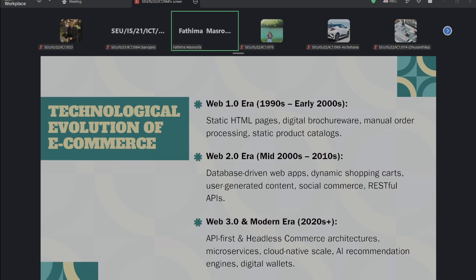Each of these has some history also. When you take Web 1.0, it started from the 90s and the early 2000s. Here we have static HTML pages, digital browsers and manual order processing, and static product catalogs were introduced in these technologies.